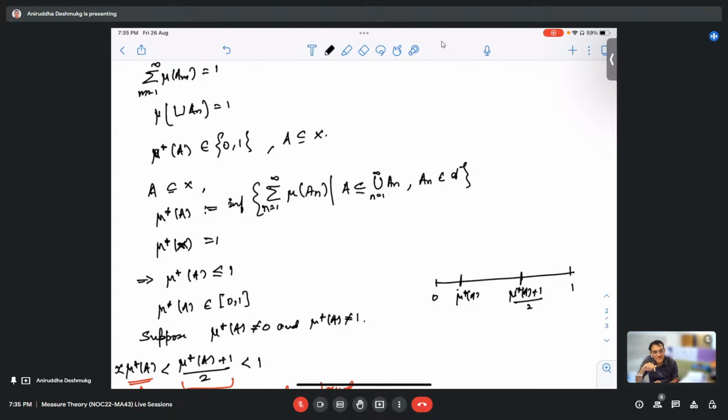So we basically took the false assumption that suppose mu star A is not equal to 0, and mu star A is not equal to 1.